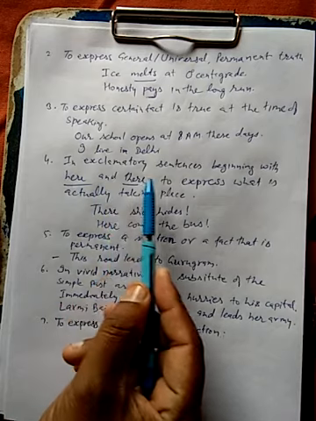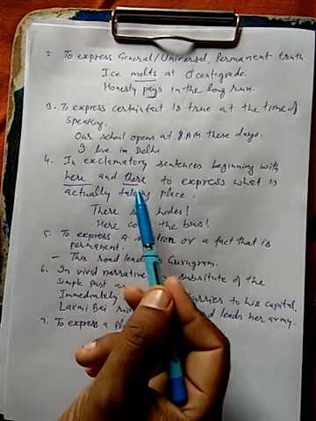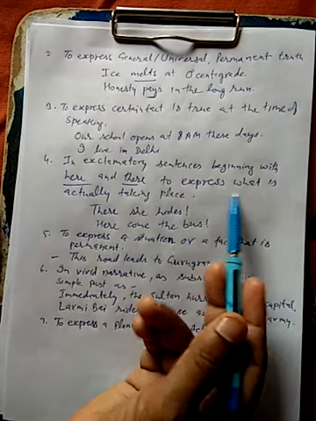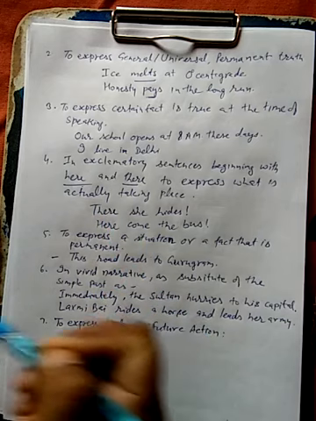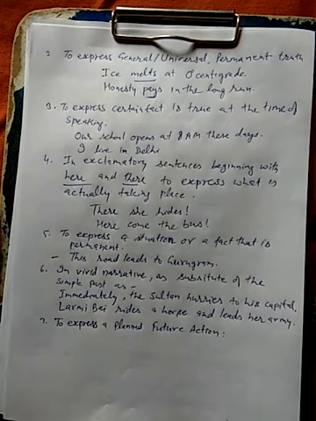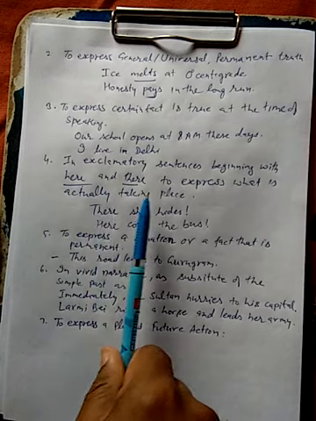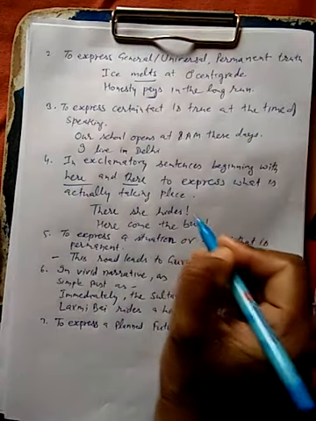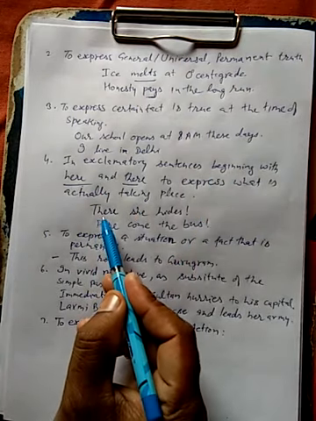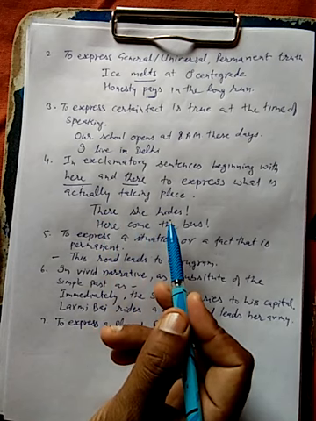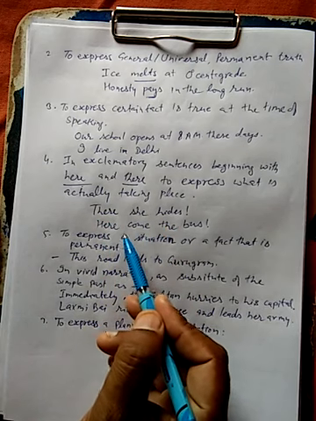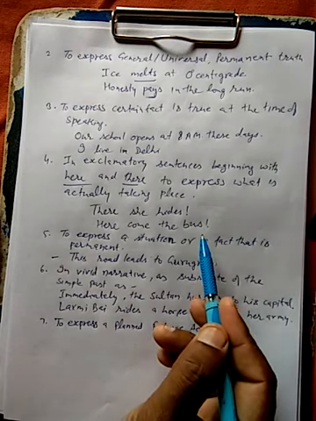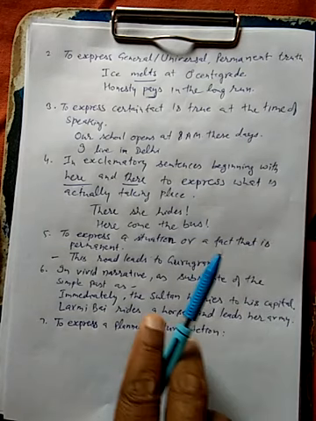In exclamatory sentences beginning with here and there, to express what is actually taking place. ओके, क्या हो रहा है ये बताने के लिए here and there के exclamatory sentences के साथ we use this one. For example, there she hides. अच्छा, वहाँ सकते हैं ना, there she hides, है ना. Here comes the bus.